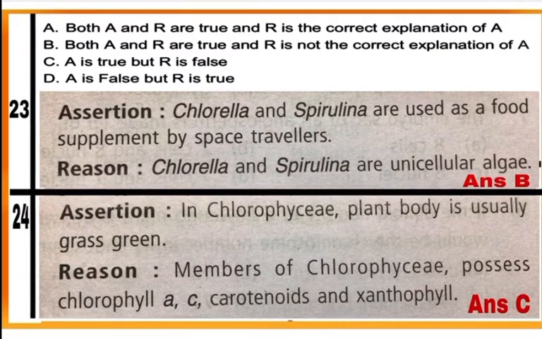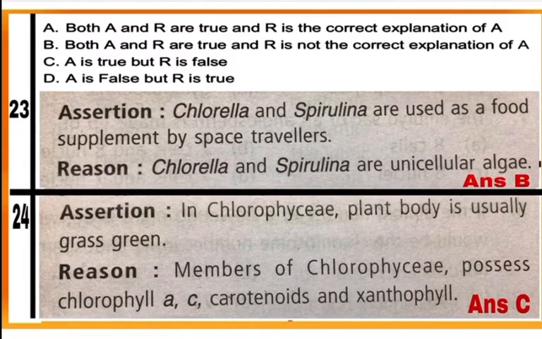Question number 23. See the assertion statement. Chlorella and Spirulina are used as a food supplement by space travelers. This is a true statement. Now see the reason of it. Chlorella and Spirulina are unicellular algae. This is also true statement but not the correct explanation of assertion. The correct reason is because they are rich in protein, that is why they are used as a food supplement by space travelers. So mark B as a correct answer. Both A and R are true but R is not the correct explanation of A.